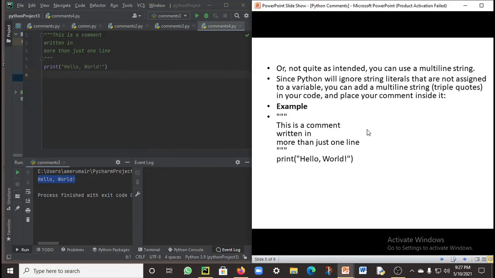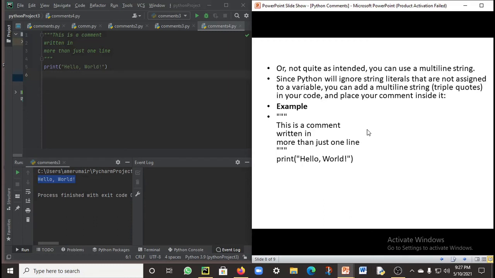Alternatively, you can use a multi-line string. Since Python will ignore string literals that are not assigned to a variable, you can add a multi-line string. First of all, what is a multi-line string? These are the triple quotes in your code, and you can place the comment inside them.